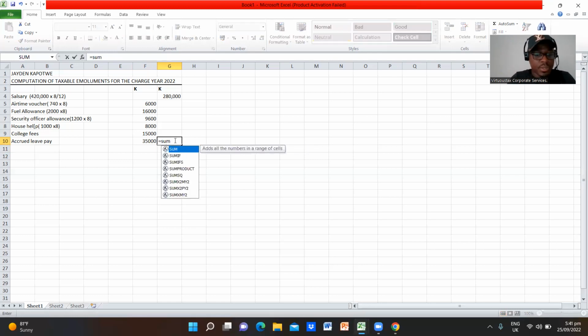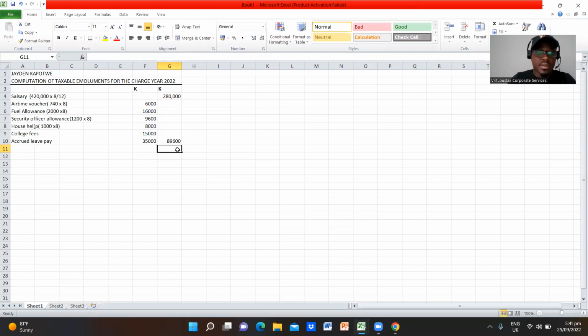The formula that is supposed to be there is a sum in the brackets. Then we run it to there and say enter. Then here we are going to say equals that plus that. All right, so we have 369,600 kwacha. This is the total benefits that this particular person received.